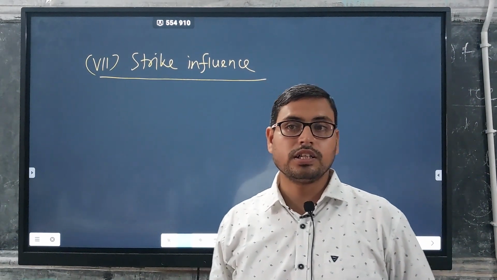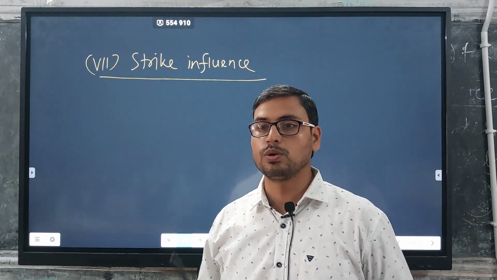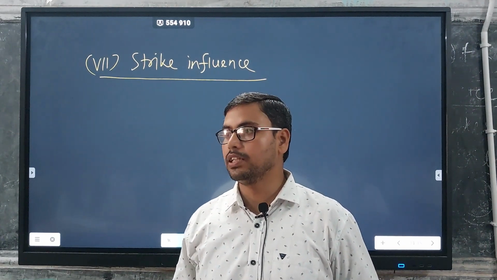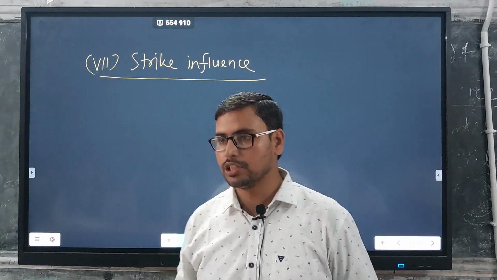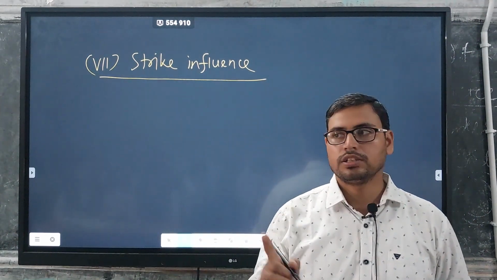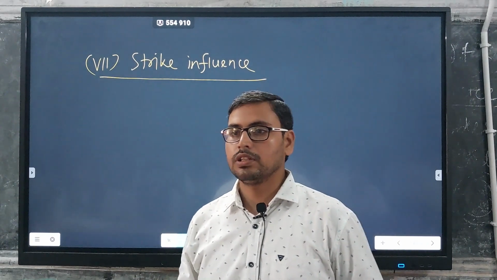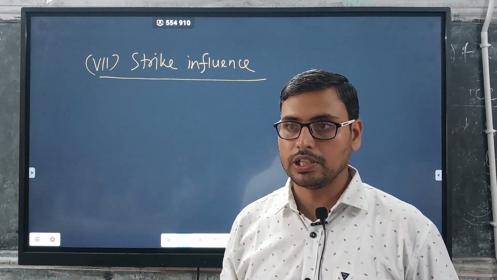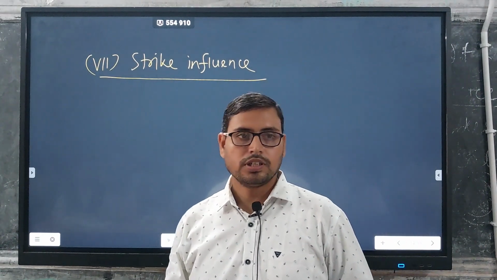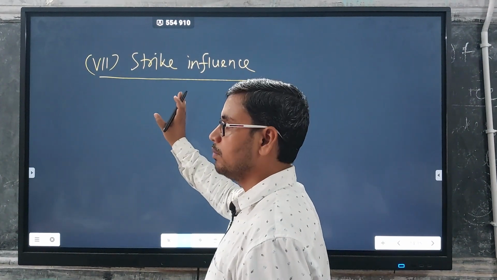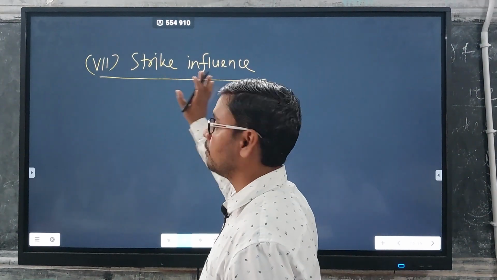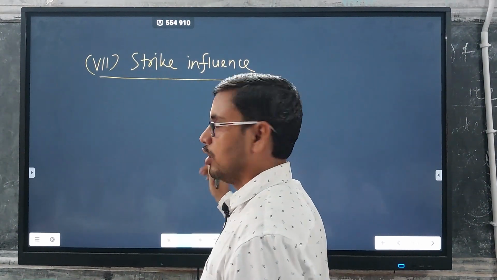In the last class we discussed the rules or principles behind the evaluation or estimation of reserve. The second case is the rule of nearest point, then the rule of equal influence. The same way, we will give equal weightage to individual boreholes along a strike.